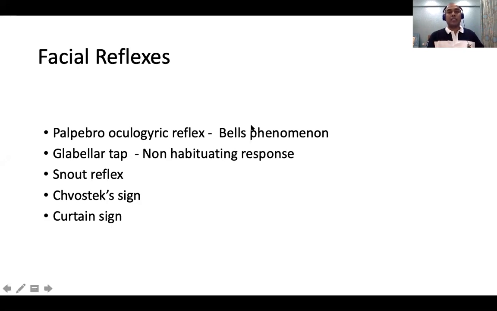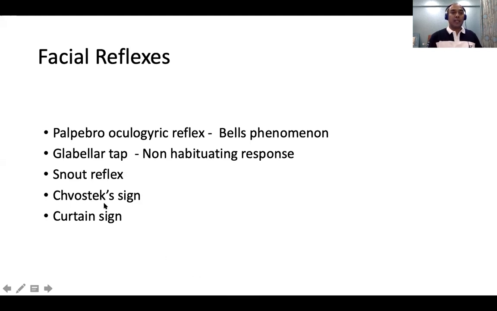But the exception is Bell's phenomenon, the palpebral oculogyric reflex, which is purely lower motor. Glabellar tap, snout reflex, and curtain sign are totally different. I'll tell you later. Glabellar tap and snout reflex are frontal lobe release signs, which are useful if there is an upper motor type of facial nerve weakness, where they become more active.